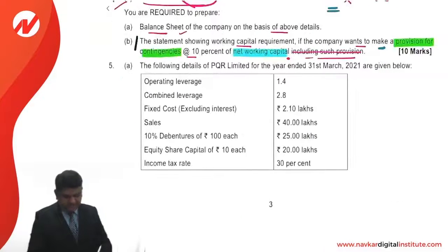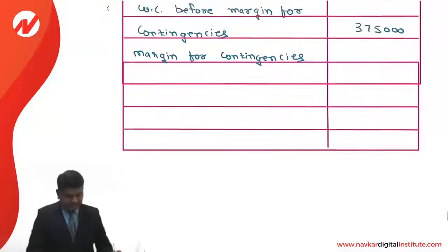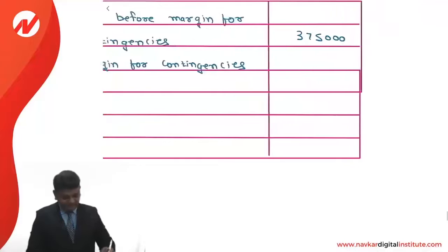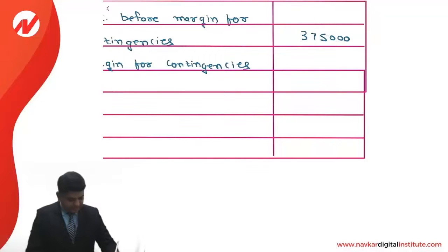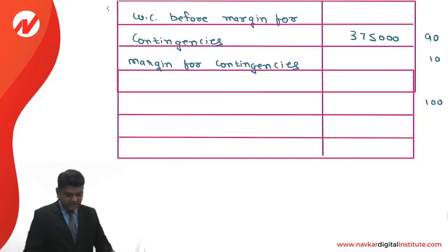However, the question says "including such provision". So in that case, as far as the margin for contingencies is concerned, it will be found like this. It is 100, 10 and 90. In a way, the working capital requirement before margin for contingencies is 90% of the total requirement.